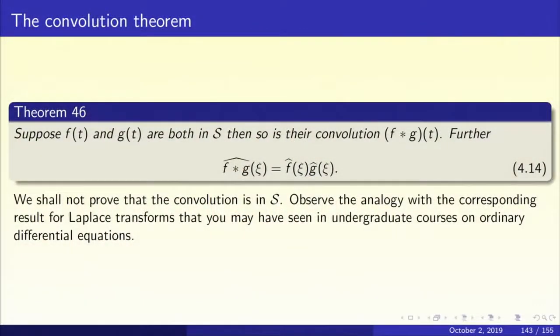So now let us go to the proof of the convolution theorem. First of all, there are two parts to this theorem. One is that the convolution belongs to the Schwarz class. That we shall not prove, because anyway the convolution is in L1, and all that I need for equation 4.14 is that the convolution should be in L1. And so I will work with that, and that suffices. We'll now establish the equality 4.14.